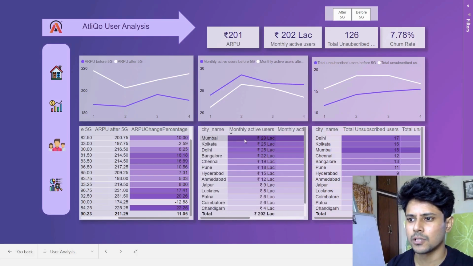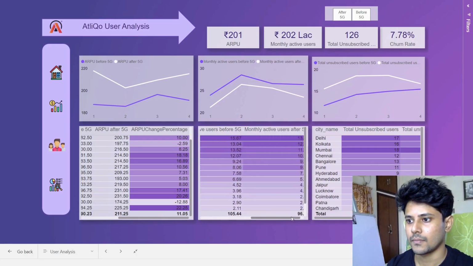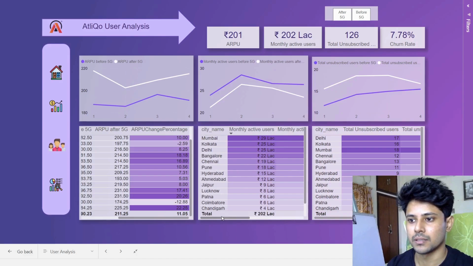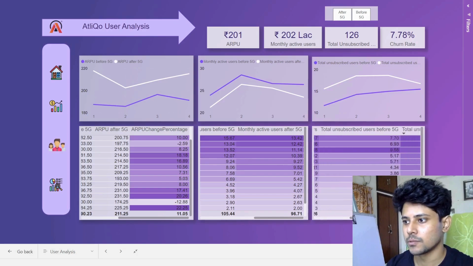For monthly active users, Mumbai is topping the list like before, and most of the monthly active users have decreased. Mostly they have decreased, except some of them, like two of them in Chennai and Pune, where it has increased, but mostly they have decreased. And similar trends are visible here also.